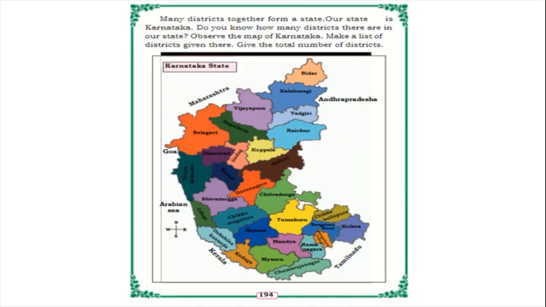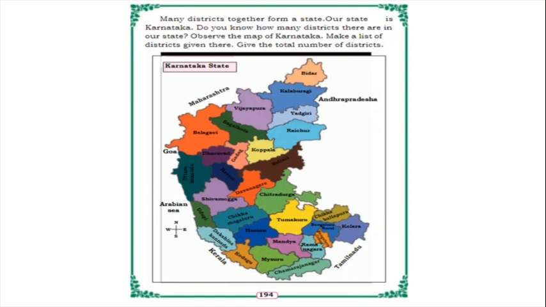Bidar, Kalburgi, Vijaypura, Yadgiri, Belagavi, Bagalkote, Raichur, Koppala, Gadag, Dharwad, Uttara Kannada, Haveri, Ballari, Davangere, Shivamogga, Chitradurga, Udupi, Chikmagaluru, Tumkur, Chikbalapura, Kolar, Bangalore Rural, Hasana, Dakshina Kannada, Mandya, Kodagu, Mysuru, Ramnagara, Bangalore Urban, Chamarajanagar.